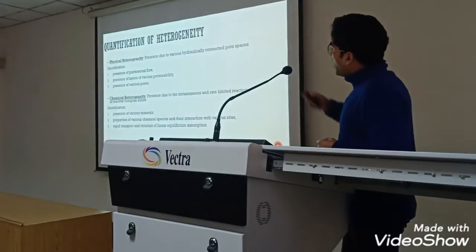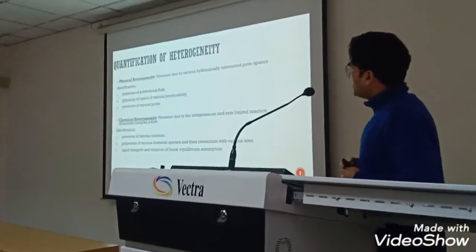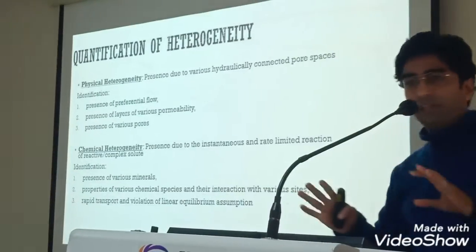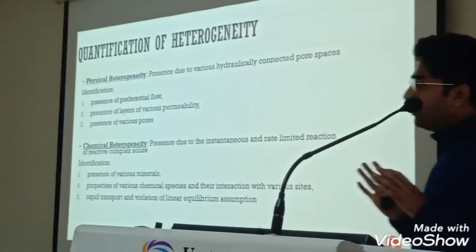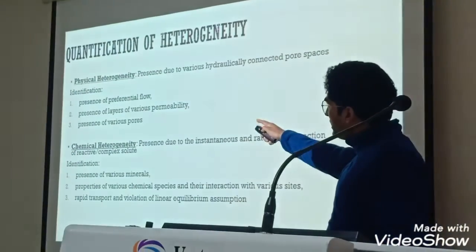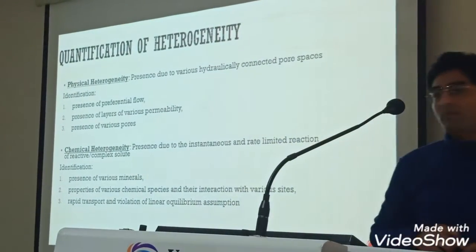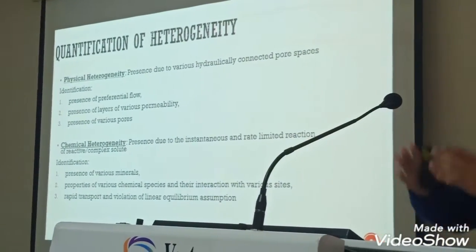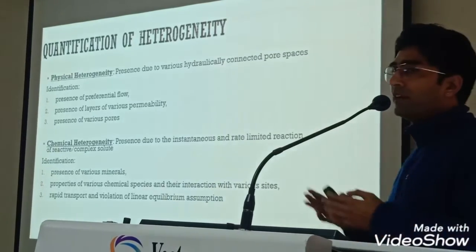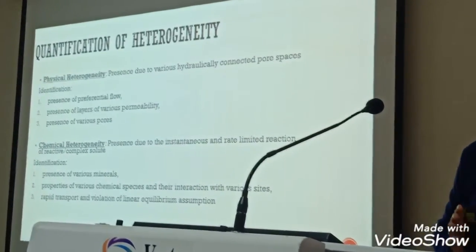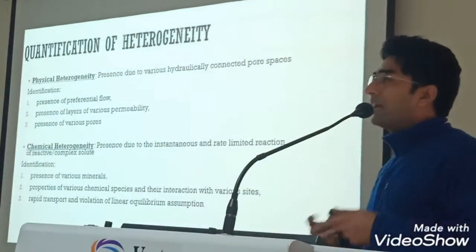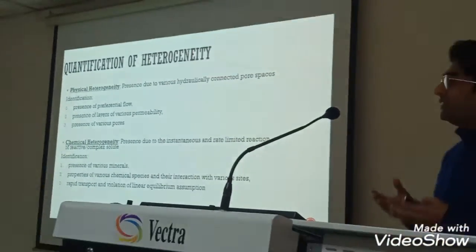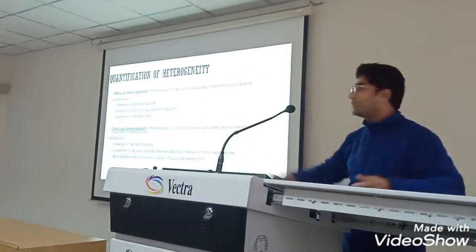Then how do we quantify the heterogeneity? There are two types of heterogeneity for a groundwater model: physical heterogeneity and chemical heterogeneity. Physical heterogeneity is a combination of different soil particles where the groundwater flow is taking place. It is like students: if there is an easy course, you would go for the easy course, not the difficult one.